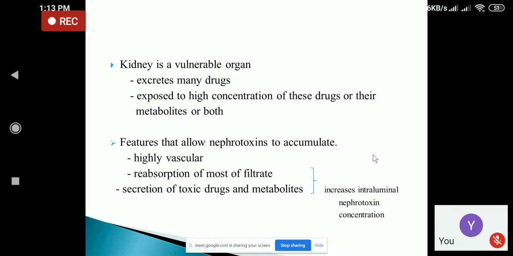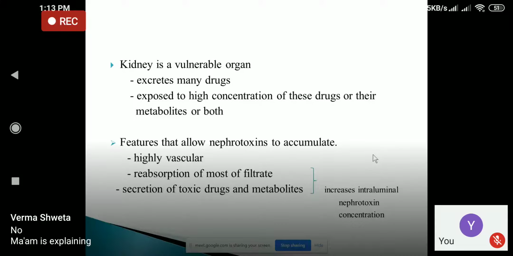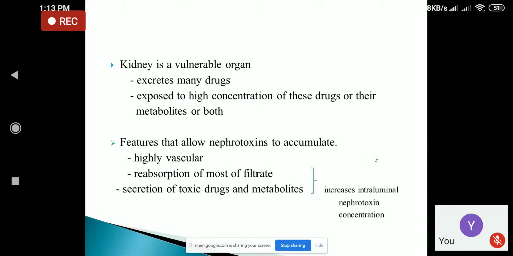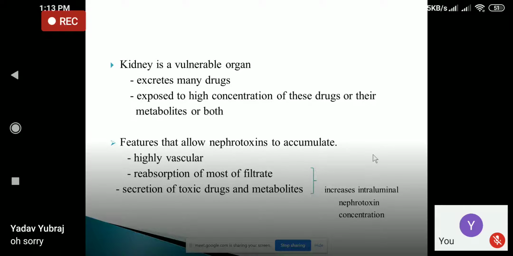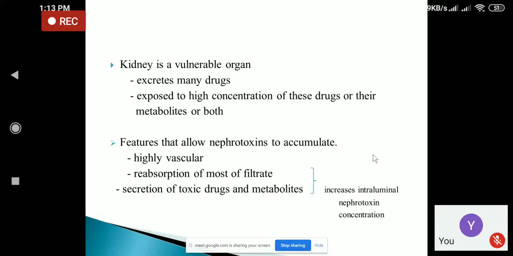So kidney is a vulnerable organ because most of the drugs, or many of the drugs, are excreted through the kidney. So it is a vulnerable organ. It may be affected by certain drugs, and it is also exposed to high concentrations of these drugs, or exposed to their metabolites, or both.